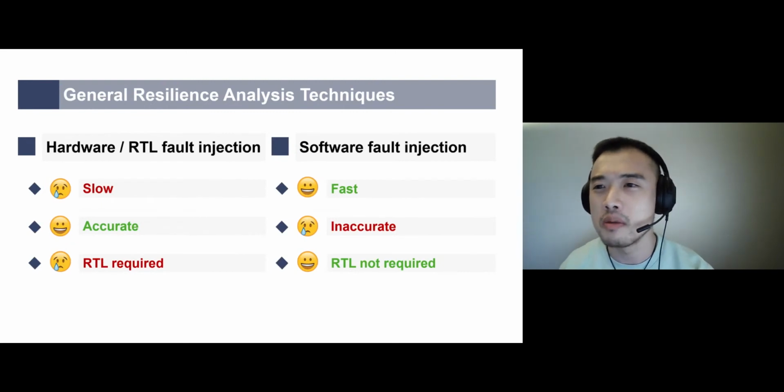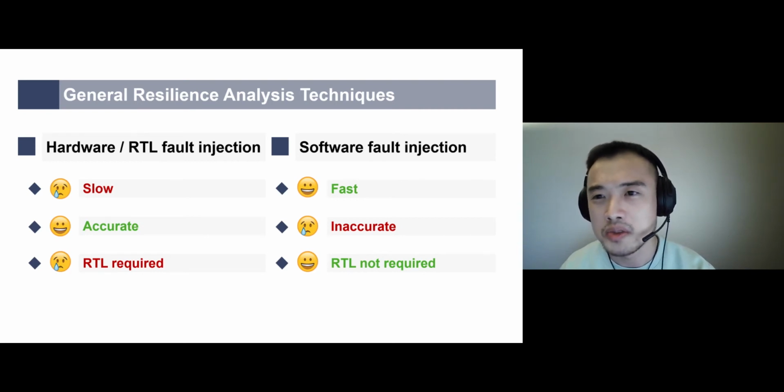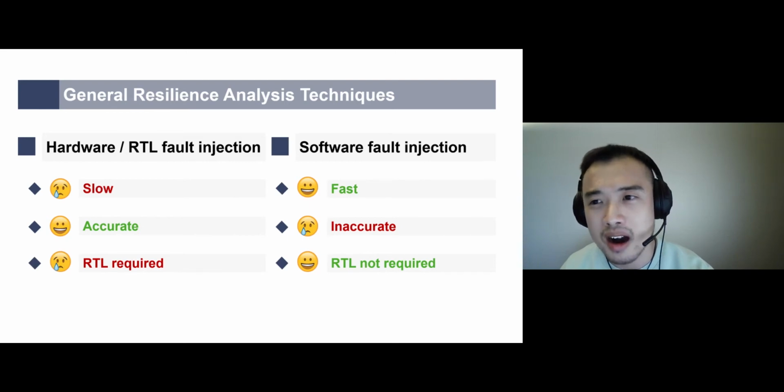So how do people perform resilience analysis? In general, there are two types of methods: hardware RTL fault injection and software fault injection. Hardware fault injection techniques are accurate, however, RTL simulation is slow. Moreover, the need to access RTL means that the analysis cannot start at the beginning of the hardware design phase, because RTL is not likely to be ready that early. Meanwhile, software fault injection techniques are fast and do not require RTL, but they are highly inaccurate.